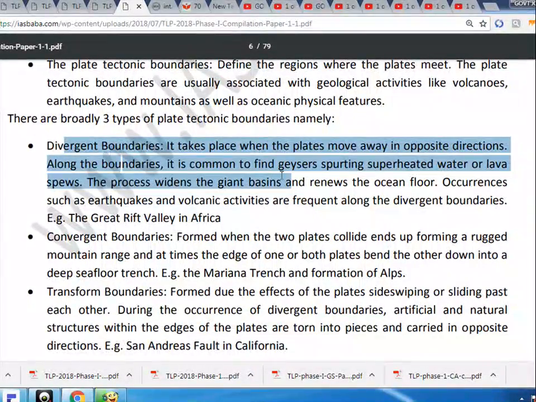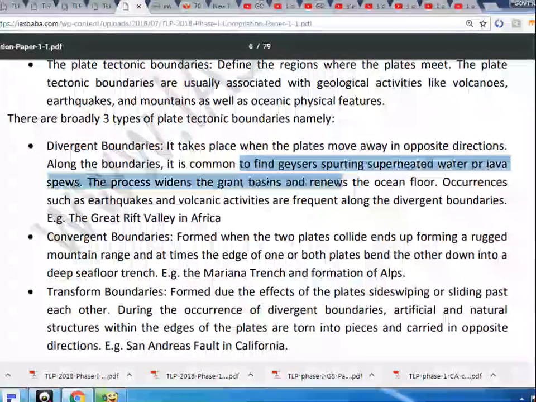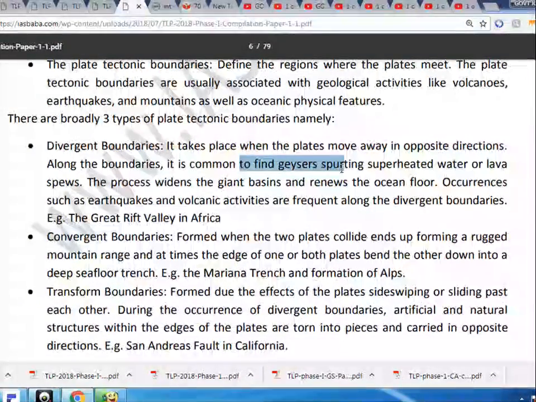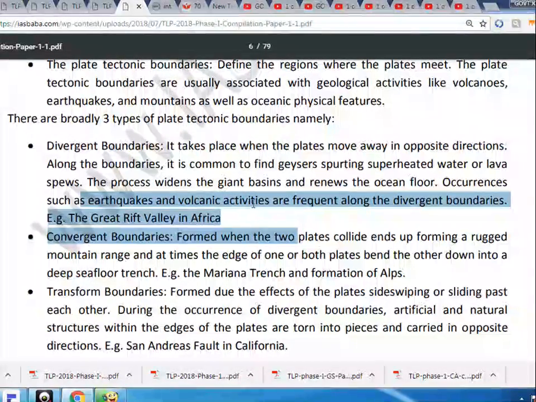Along the boundaries, it is common to find geysers spurting superheated water or lava spews. The process widens the giant basins and renews the ocean floor. Occurrences such as earthquakes and volcanic activities are frequent along the divergent boundaries. E.g., the Great Rift Valley in Africa.